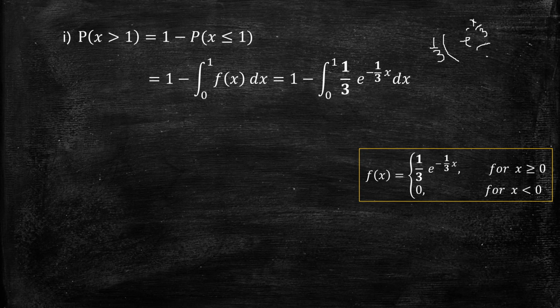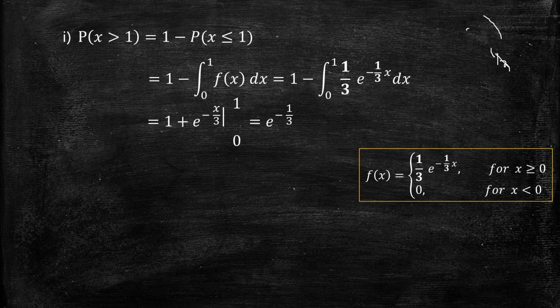Since we have 1 by 3 already outside as a constant, you can cancel 1 by 3. So that gives minus of e power minus x by 3. Then apply the limit 0 to 1. Already we have a minus, so we can take it as plus. So we have 1 plus e power minus x by 3. Now apply the limit, upper limit minus lower limit.